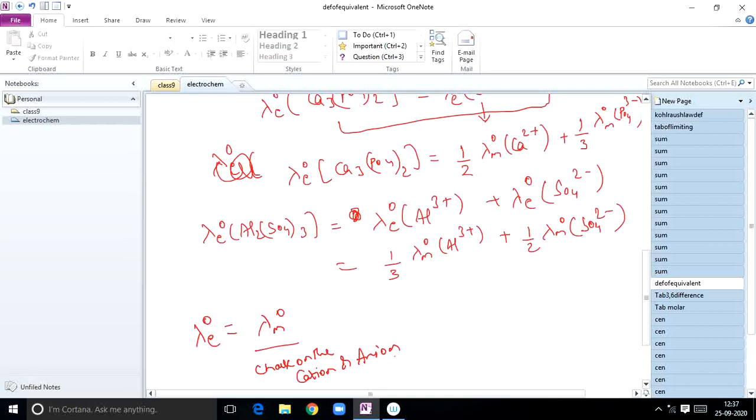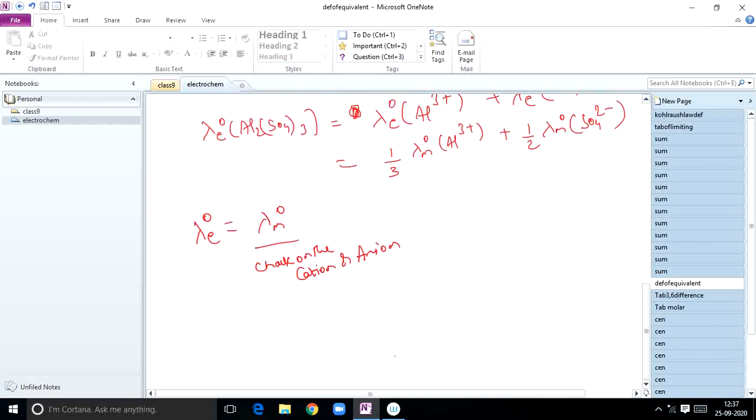Okay students, now I think you understood. You can practice now. That is the relation for how to convert lambda E naught and lambda M naught. This is the relation. So like this we can do.